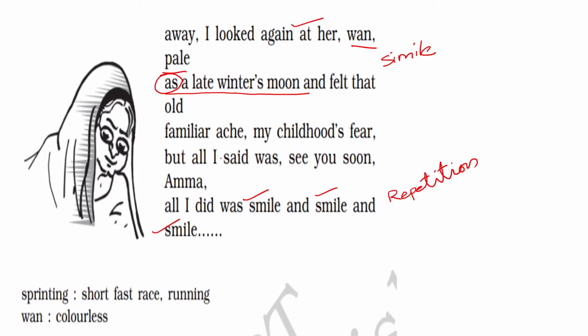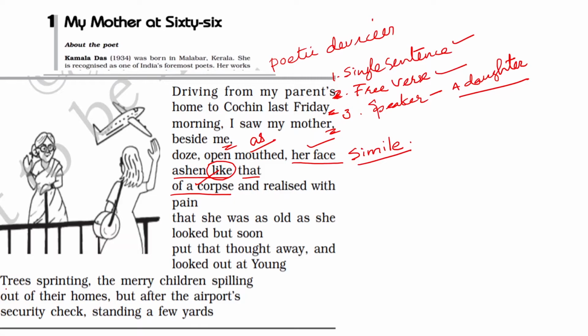Then another poetic device is, look at this line, said was see you soon, Amma. The repetition of the S sound at the beginning of some words in a single line is called alliteration. If it is the repetition of a vowel sound, it is called assonance. But here it is the consonant sounds. So alliteration.